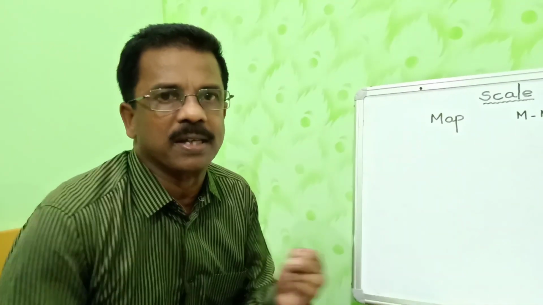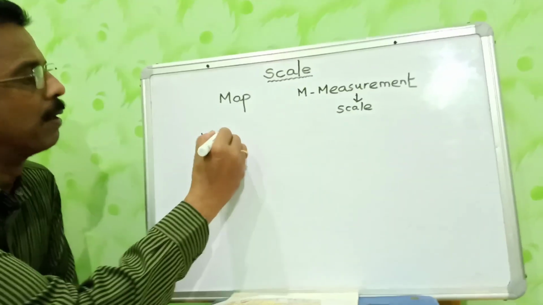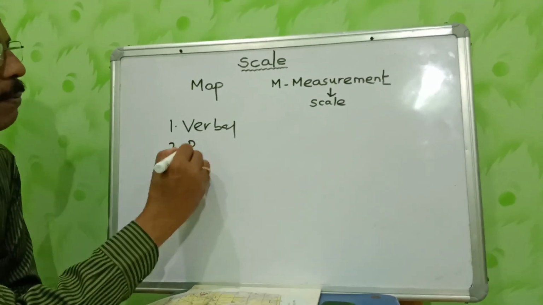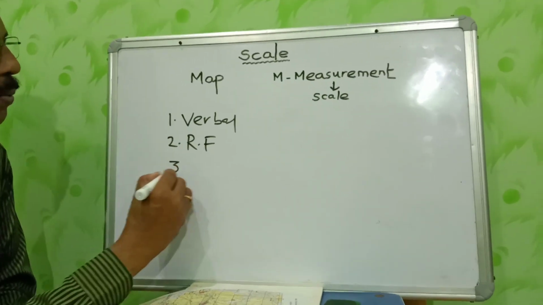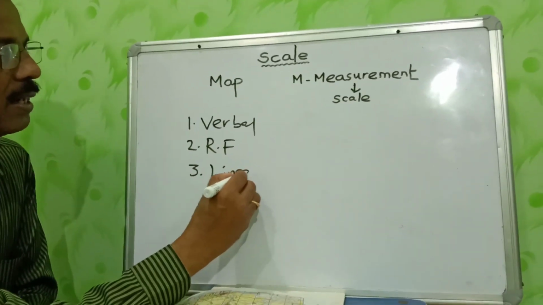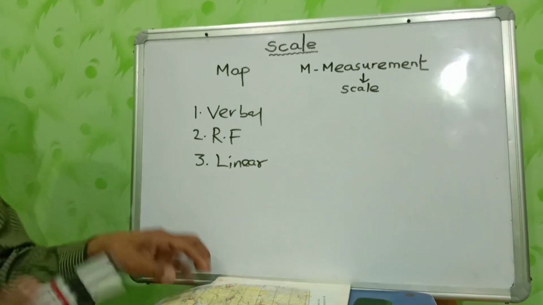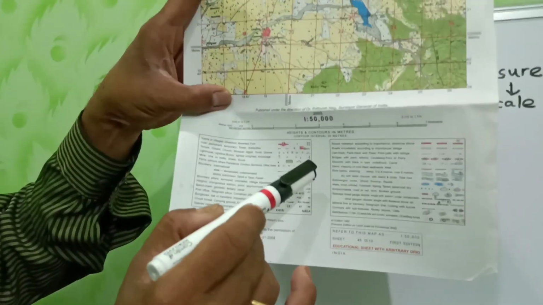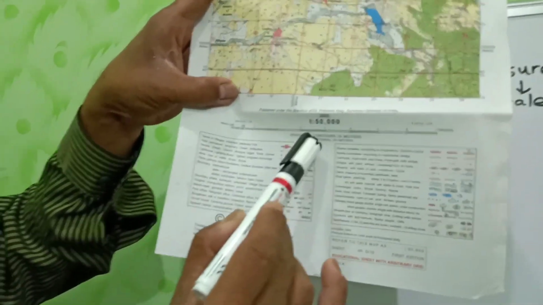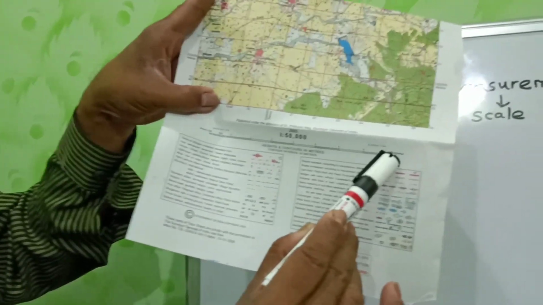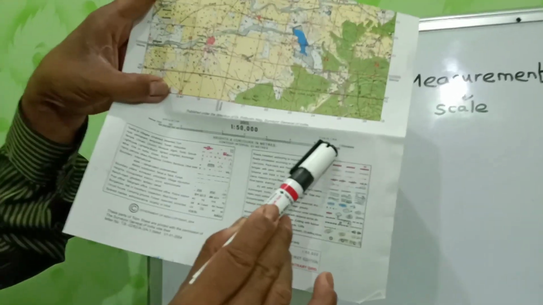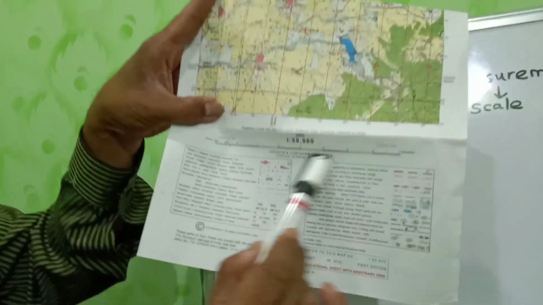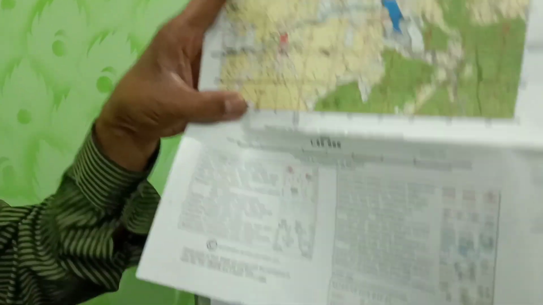Scales are of three types: the verbal scale, then RF, representative fraction, and third one is linear scale. Now look at this map. This is the bottom margin of the map. Here you see the extreme right of this linear scale, it reads 2 centimeter to 1 kilometer, and here it reads 1:50,000, and the line itself is a linear scale or a graphical scale.